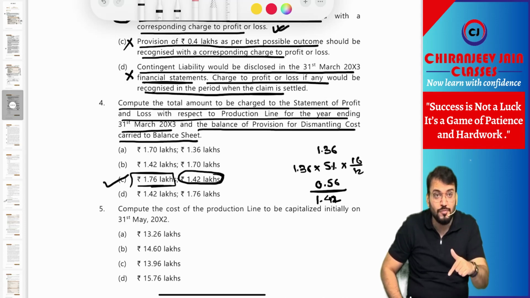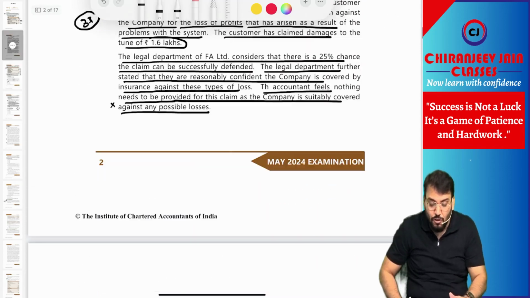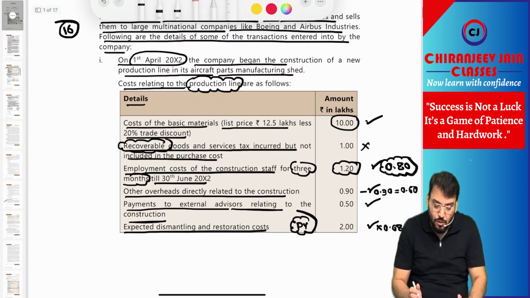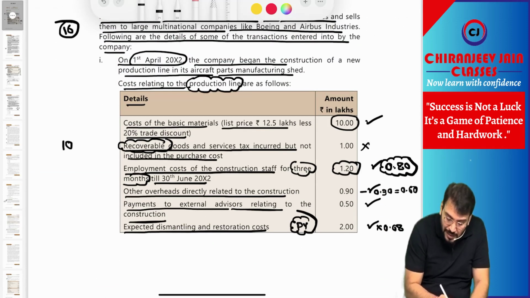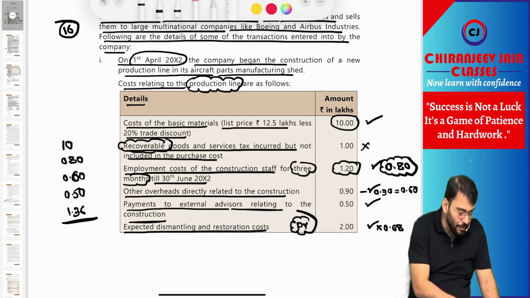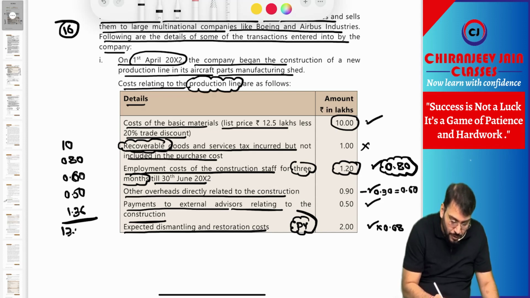For that, first you need to find out the cost. So let us find out the cost first. What is the cost of production line? The cost will be 10 plus 0.80, then 0.60, then 0.50, then 1.36 will be capitalized. This is coming how much? Check. 10 plus 0.8, 0.6, 0.5, 1.36. It's coming 13.26.